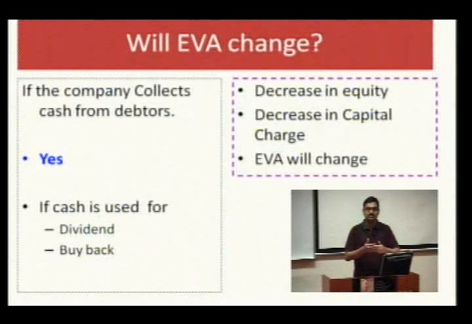Converting debtors into cash will increase the cash flow, but if the cash is not used, no EVA change. But if the cash is used to pay off debt, EVA changes. If the cash is used to pay off equity, the EVA will change. So to a large extent, it depends on the impact of the released resource, the impact on the cost of the money, and the impact on the ability of the asset to generate cash flows.